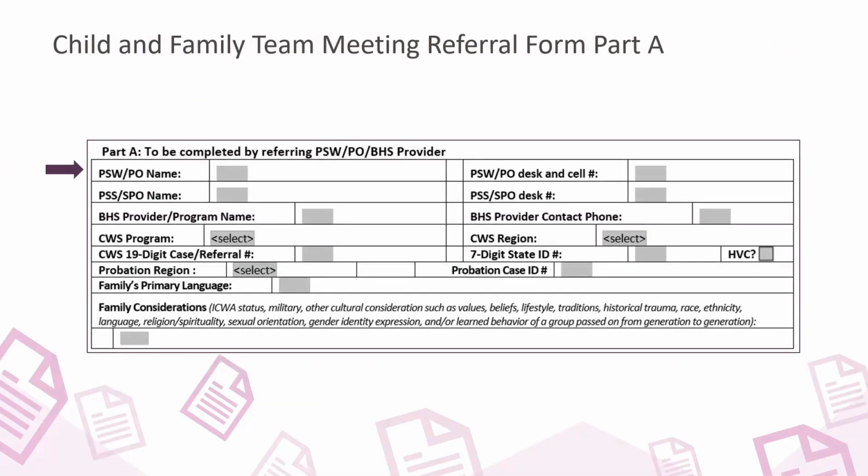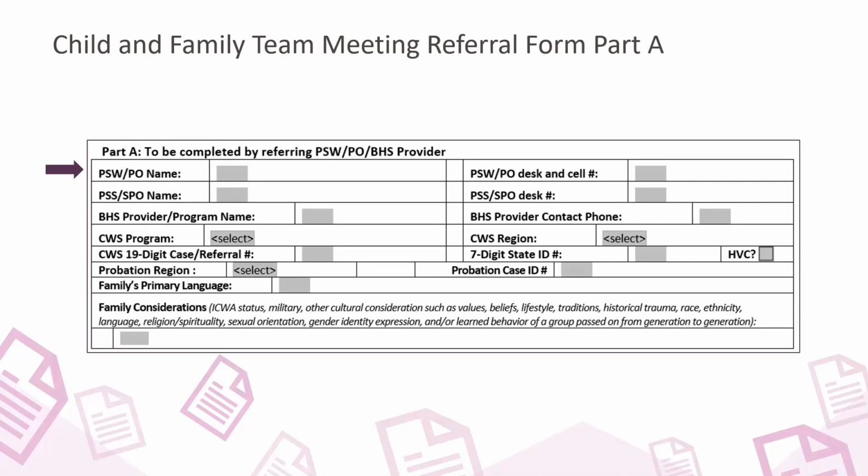Complete all known information in Part A. This includes the contact information for all required child and family team members: Child Welfare Services Protective Services Worker, or CWS PSW, Protective Services Worker Supervisor, or PSS, Probation Officer, or PO, Supervising Probation Officer, or SPO, and Behavioral Health Services, or BHS provider.